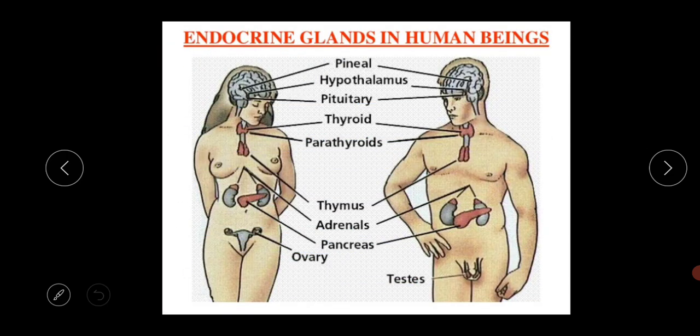So this is the structure of the endocrine glands in the human body. It is important to know for your exam: this is the pineal gland, hypothalamus, pituitary, thyroid, parathyroid, and this is the thymus. This thymus is present only in the child condition of a newborn baby and degenerates in the adult condition. After that, adrenals, pancreas, ovary and the testis.